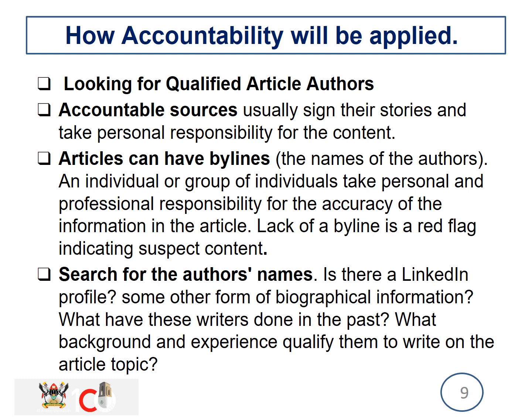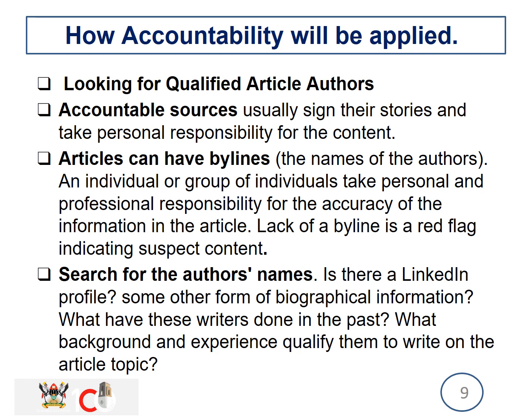I can also use articles that have bylines. Bylines can mean the names of the authors, an individual or group of individuals who take personal responsibility for the accuracy of the information in the article. And lack of bylines is a red flag indicating suspect content.